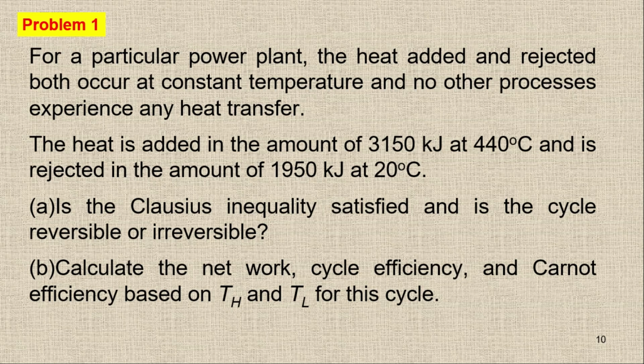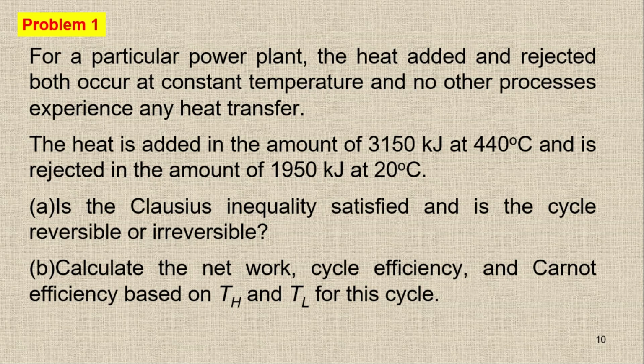Now the heat is added in the amount of 3150 kilojoules at 440 degrees Celsius. This is the amount of heat going into the system, and then we have the rejected heat in the amount of 1950 kilojoules at 20 degrees Celsius.